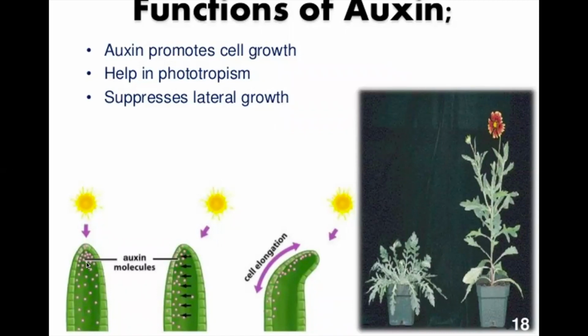Here. Now when the sun has moved to the right side, this side is under sunlight, but the stem on the shaded side has the auxin, because the auxin has moved to the shaded part. And wherever there is auxin, there is growth. The growth is on this side, and that is why the plant appears to move towards the sunlight.